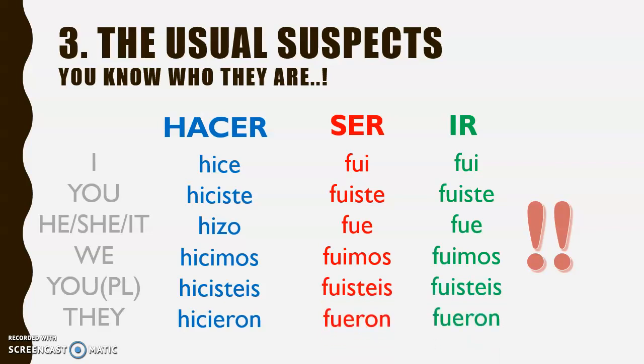It's just a bit mental, this, really. Ser and ir have exactly the same formations in the preterite tense. It's up to you to discover which one we're using by looking at or listening to the remainder of a sentence so that it can make sense. Again, really useful to help you memorize this ser and ir verb. It's really, really popular, really common verbs. And they sound as follows. Fui, fuiste, fue, fue, fue, fuimos, fuisteis, and fueron.